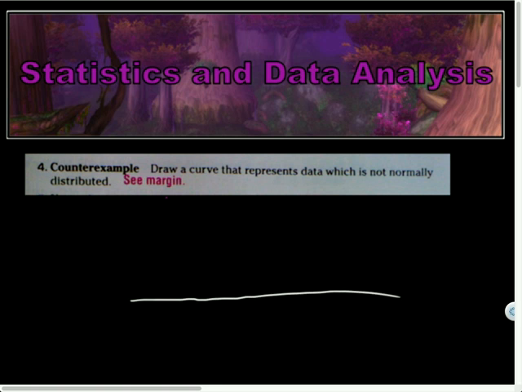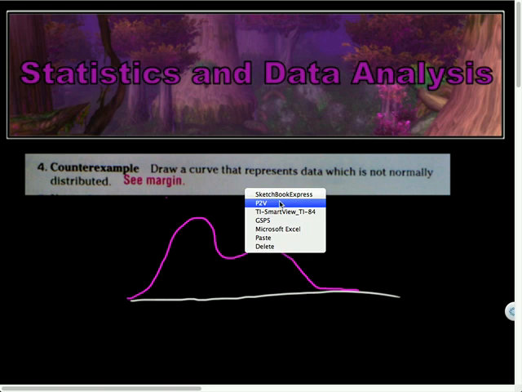So data like this. Whoa, no. That would not be normal. There you go. Maybe I copied it off of you. Don't cheat. Very good. That's all you had to do? Yeah. Okay. Are you kidding me?